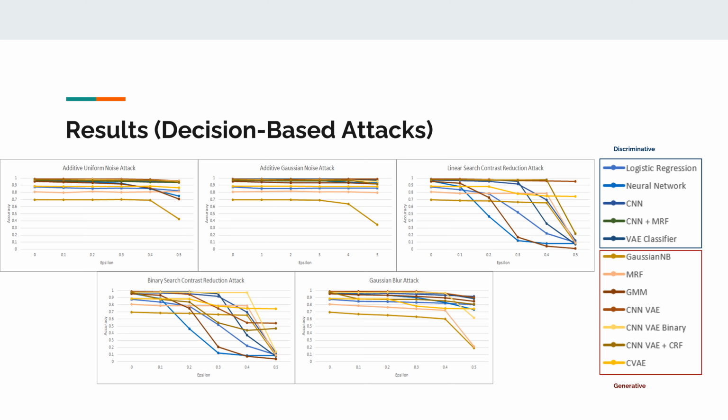For decision-based attacks, the difference in performance of the generative models and their discriminative counterparts tends to fluctuate and becomes less clear-cut. For image, noise-based, and blur-based attacks, perhaps because of the simplicity and inherent randomness associated with the attacks, both generative and discriminative models perform similarly. However, for more advanced contrast reduction attacks, the general trend is that generative models tend to outperform their discriminative counterparts.